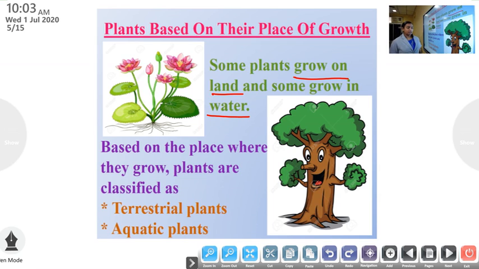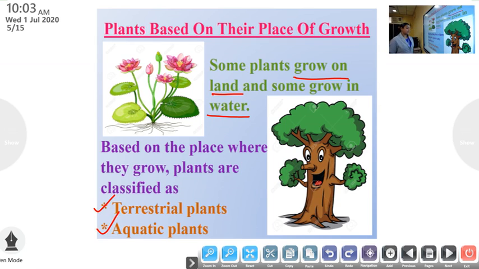Based on the place where they grow, plants are classified as terrestrial plants and aquatic plants.